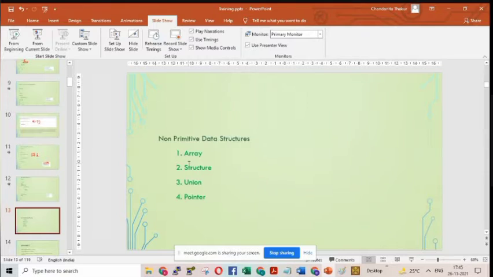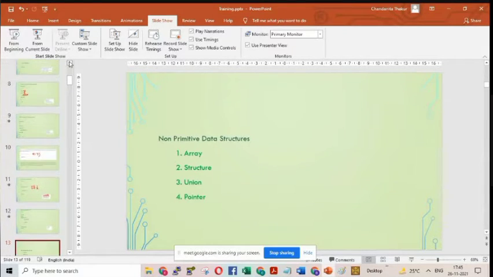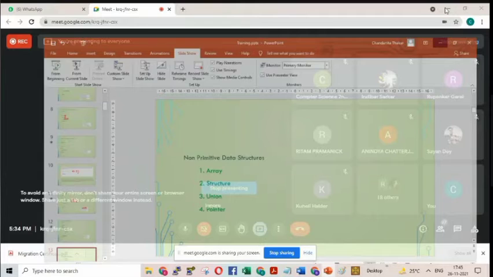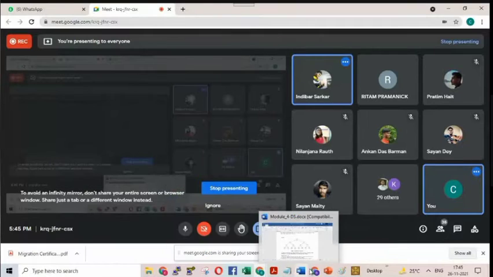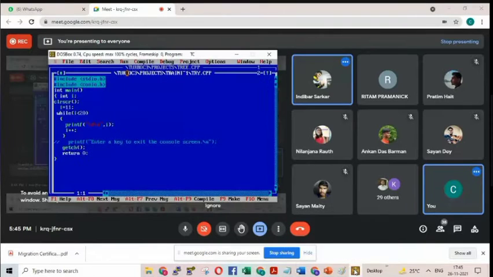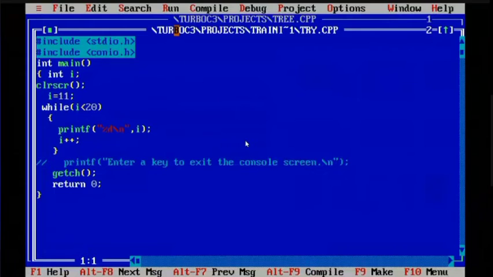Next is your array structure, union and pointer. We'll be going to some advanced part of data structure. Okay. C programming, C or data structure. Okay. So let us start. All of you can see the screen? Yes, ma'am. Okay.